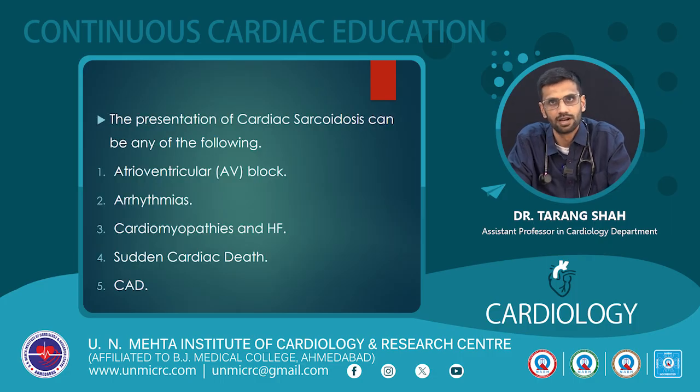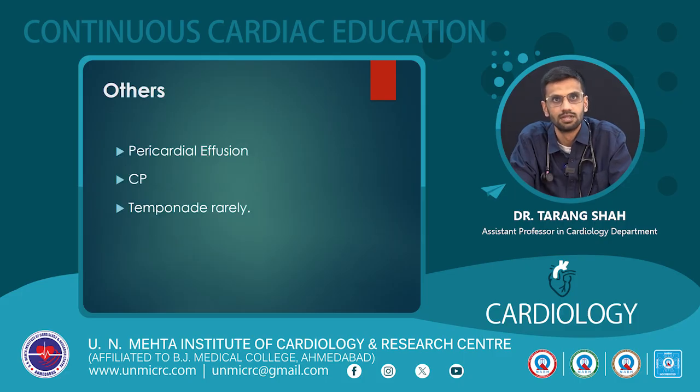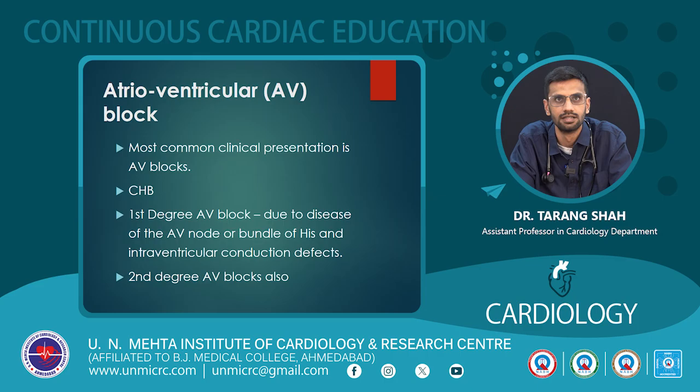The presentation of cardiac sarcoidosis can be any of the following: AV blocks, arrhythmias, cardiomyopathy and heart failure, sudden cardiac death due to bradyarrhythmias and tachyarrhythmias, and coronary artery disease, which is very rare. Other least commonly involved structures are, like I said, the pericardium: pericardial effusion, constrictive pericarditis, and tamponade occur rarely.